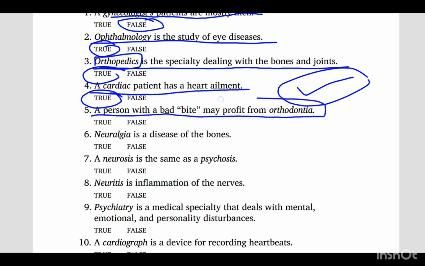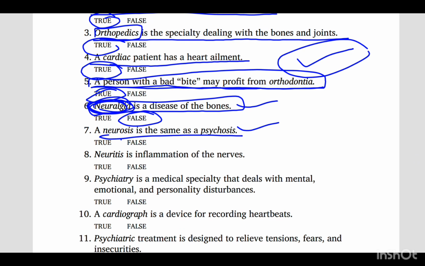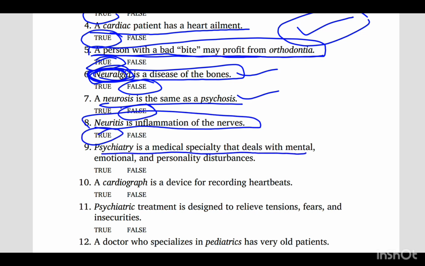Answer some questions on your own before I answer. A person with a bad bite may profit from orthodontia. True. Neuralgia is a disease of bones. No, neuralgia is not a disease of bones. It's connected to the nervous system and we saw neuralgia is the pain in the nerve, so it's false. A neurosis is the same as psychosis. No, it's confusing us. They are different but they may sound similar. Neuritis is inflammation of the nerves. It's true. Psychiatry is a medical specialty that deals with mental, emotional and personality disturbance. True. We saw this in the match the following.